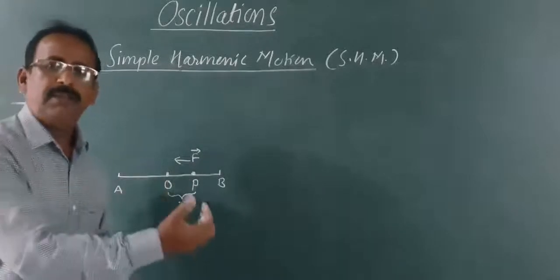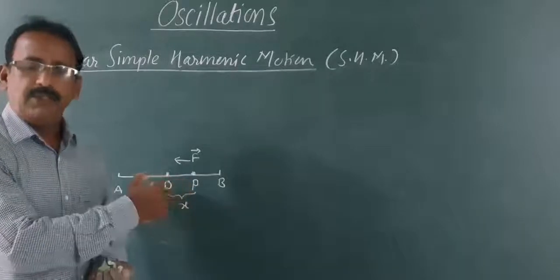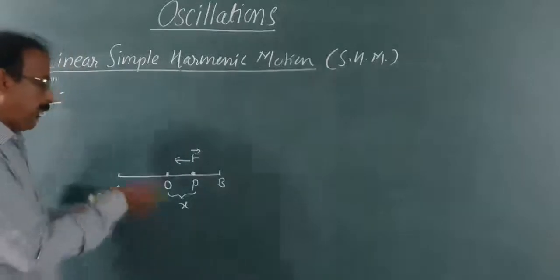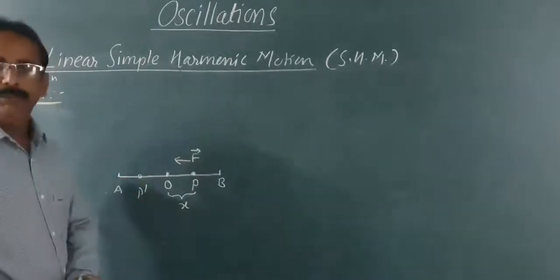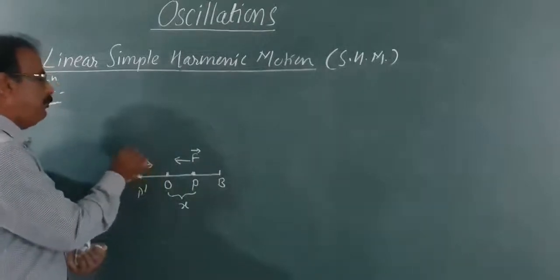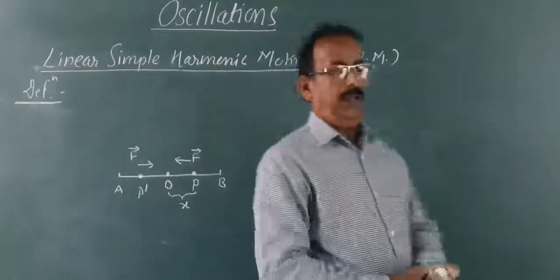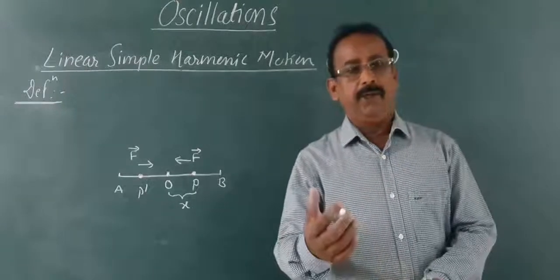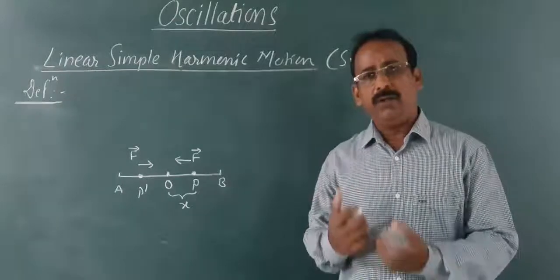Displacement is towards the right side. Force is directed towards the mean position, meaning towards the left side. If the displacement shown by the particle is towards the left side, the direction of restoring force will be towards the right side, because the mean position lies on the right side.